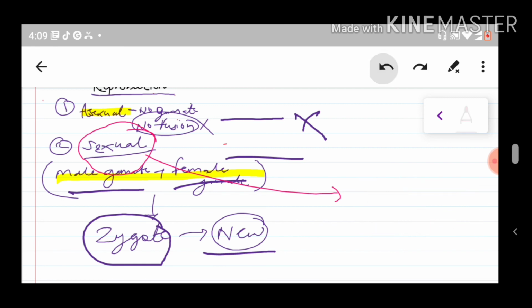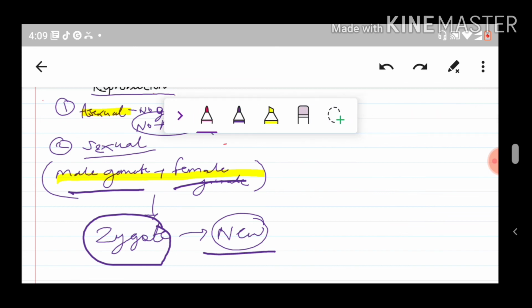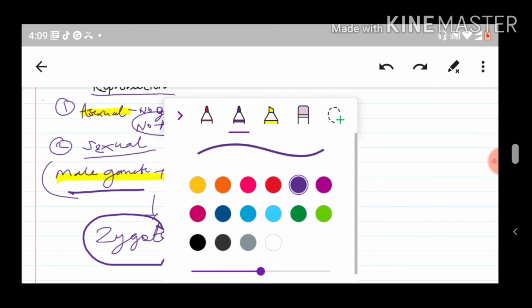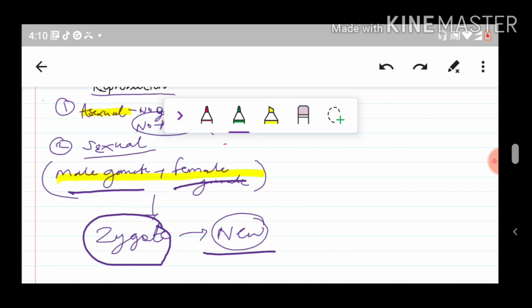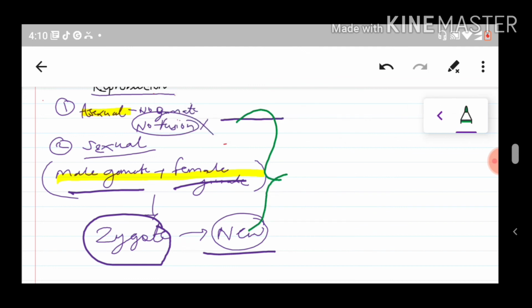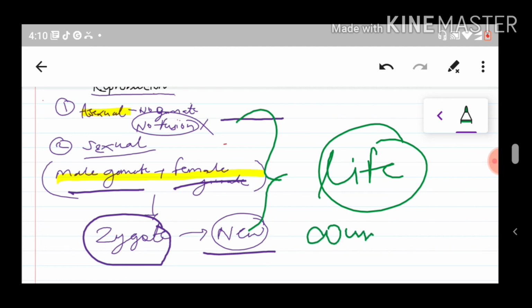These are the two things we have to understand. And why does reproduction happen? To maintain the life continuity. This is more important that we have to understand. So let's further study what are the types of asexual and what are the types of sexual. But here we're going to talk more about sexual reproduction.